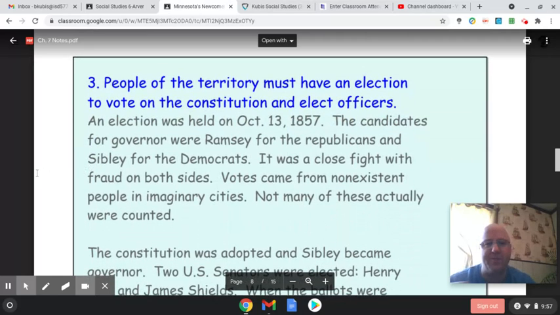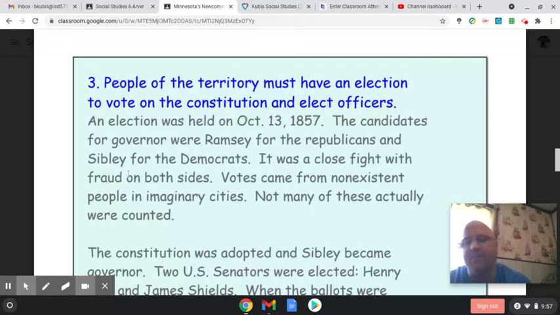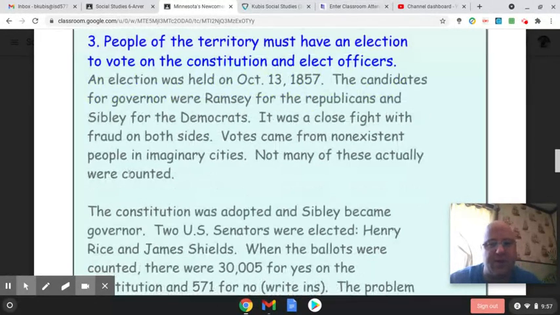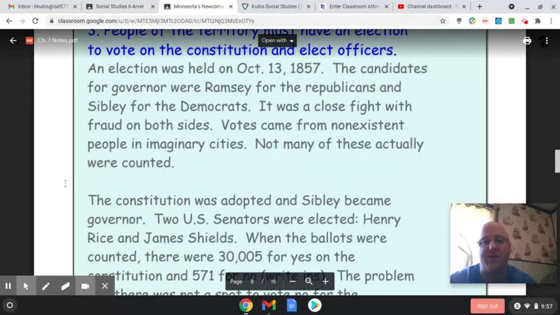So then you have to have people vote on the Constitution. You have this document. The citizens in that area need to vote to approve it. And you also have to have elections to elect officers, so your governor and other places like that. So it was Alexander Ramsey versus Henry Sibley. After the election was done, Henry Sibley became the first state governor. Remember, Alexander Ramsey was the territorial governor, where now Henry Sibley became the first state governor.